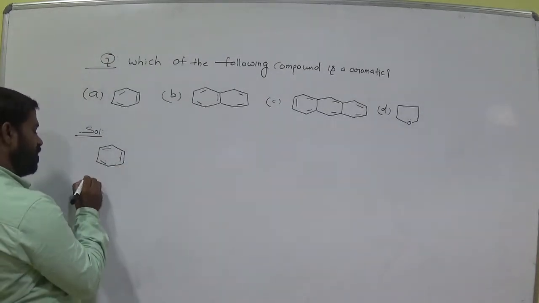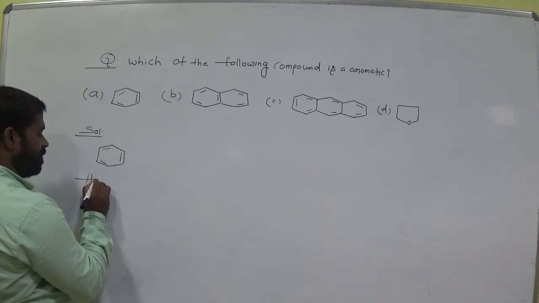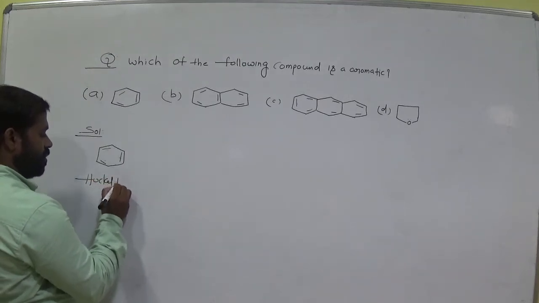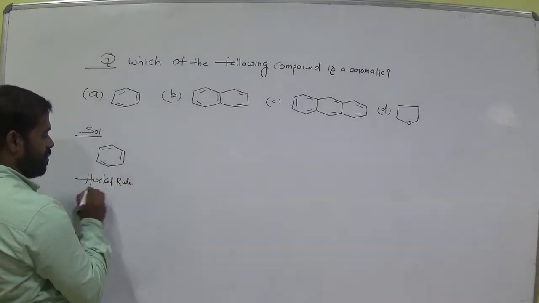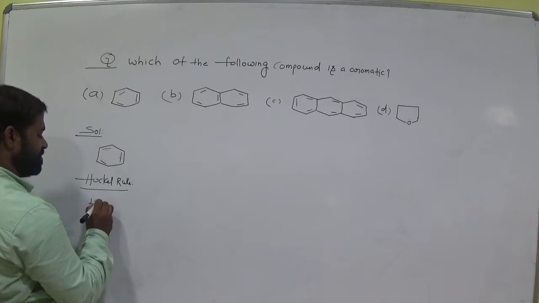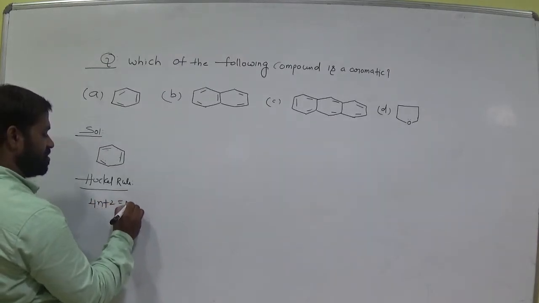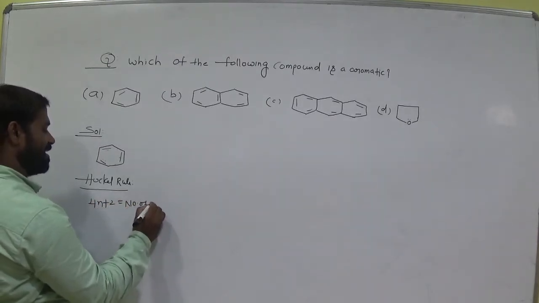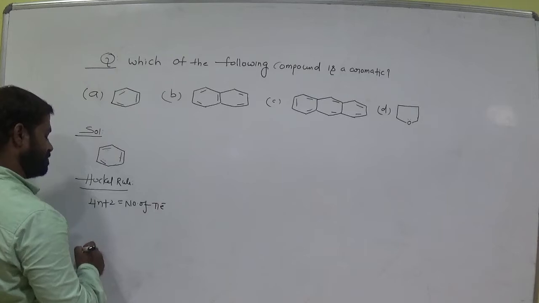Now, Huckel rule. 4n plus 2 is equal to the number of pi electrons in the ring.